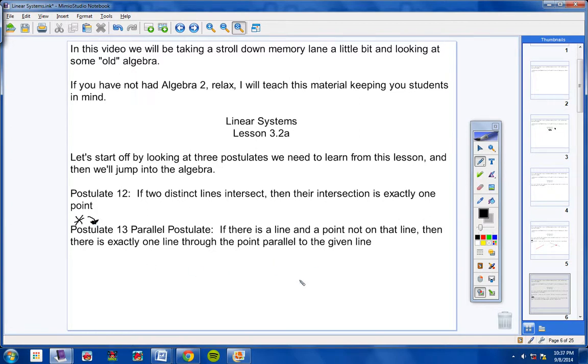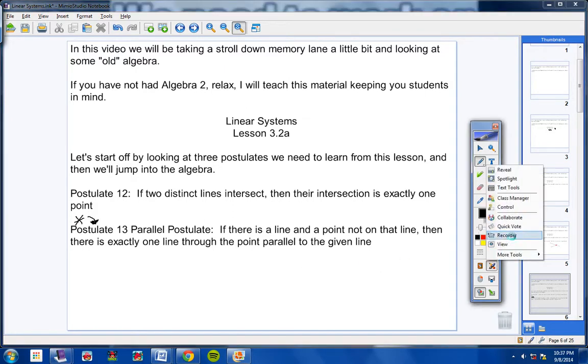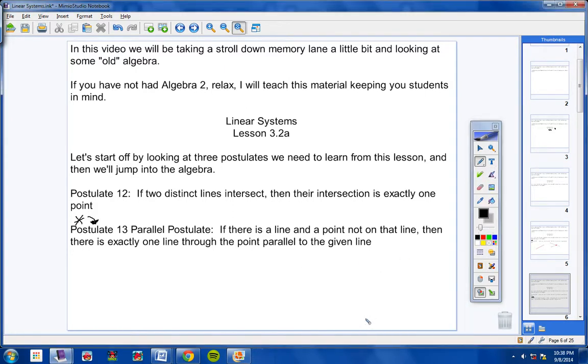Let me give you a picture of this so you can see what it's talking about. Okay, let's take a quick glance at this, students. Here's what it's saying, and to be honest with you, it's really self-explanatory. In your notes, go ahead and draw a line like this if you would, please. And then put a point wherever you want to. I guess down here is fine. Put a point right here. And here is what this postulate is saying. Let me fix this real quick. Put a point here. There we go.